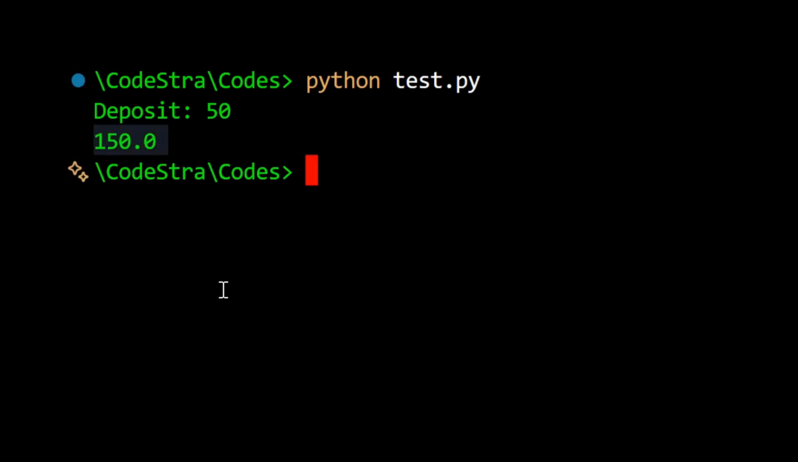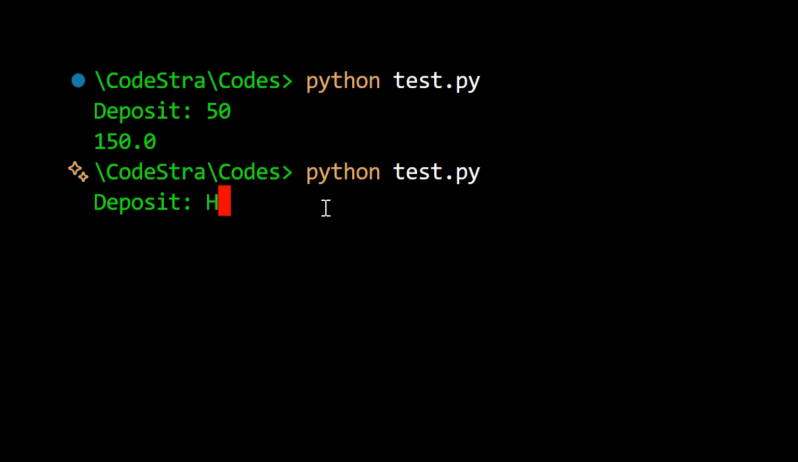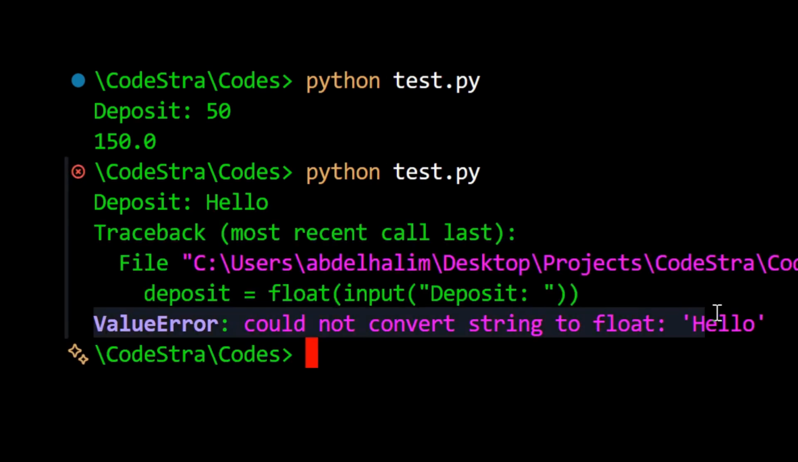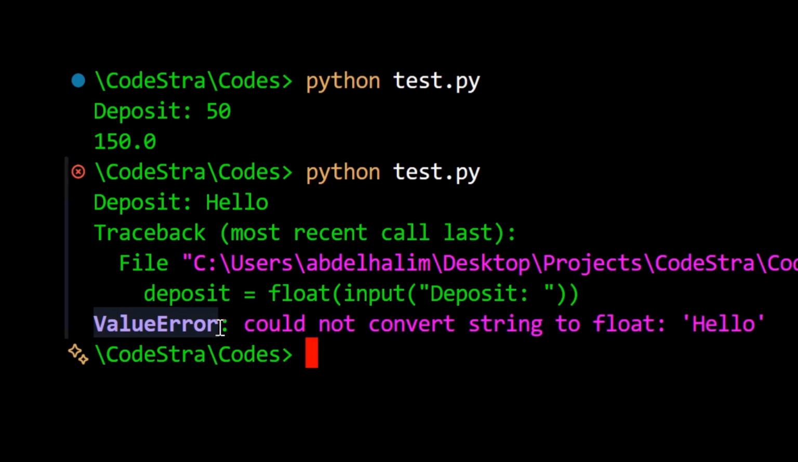The balance updates. Now another user comes along, but instead of typing a number, they accidentally type hello, and just like that, your entire program crashes. One single word, and everything stops. So how do real Python developers prevent this?